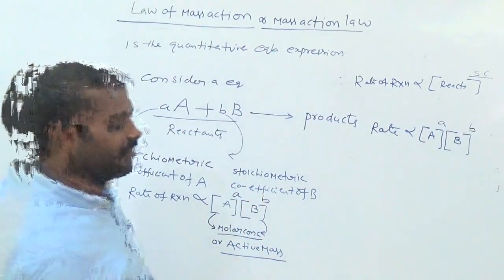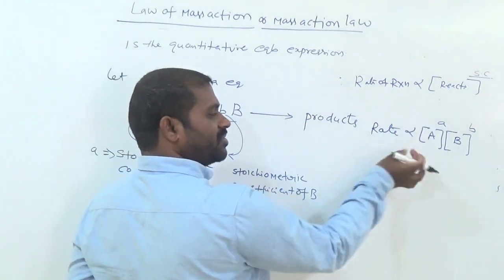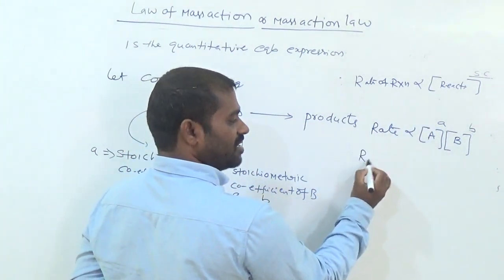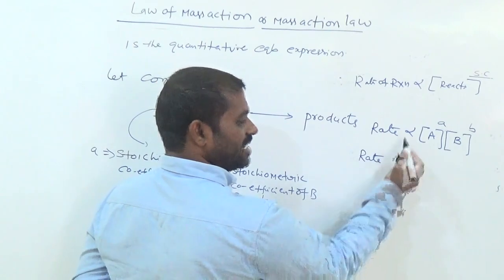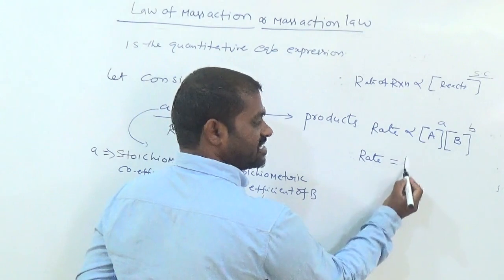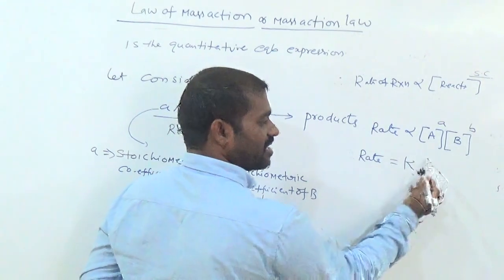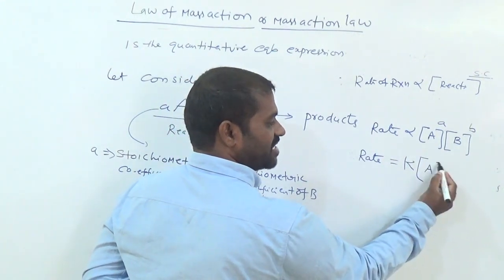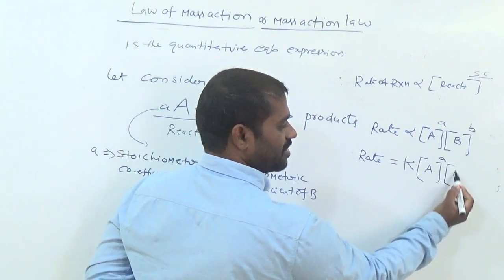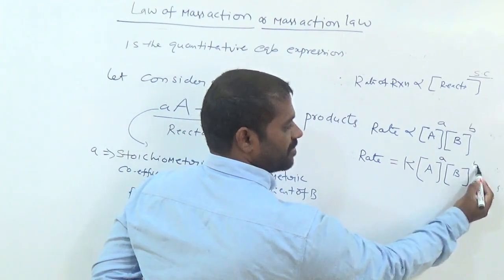Okay now? So now I would like to remove this proportionality. We should keep it equal. Rate is equal to, and add one constant that is taken as K, into the molar concentration or active mass, power a, power b.